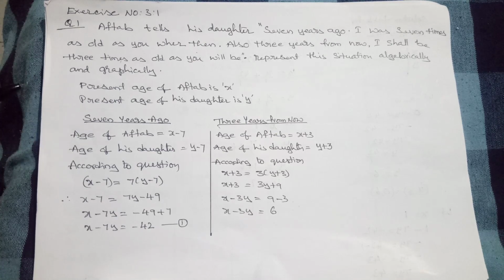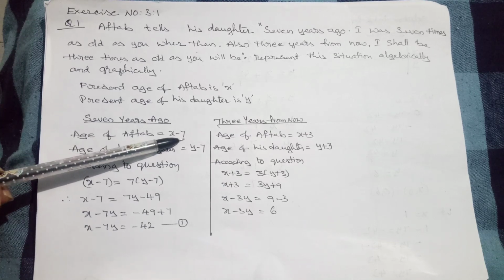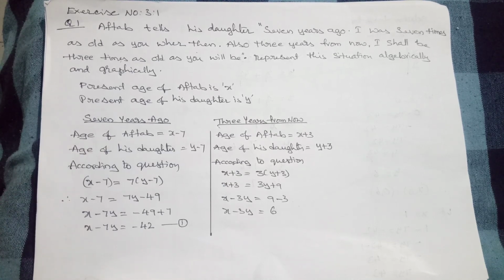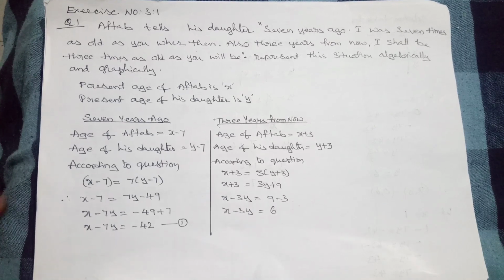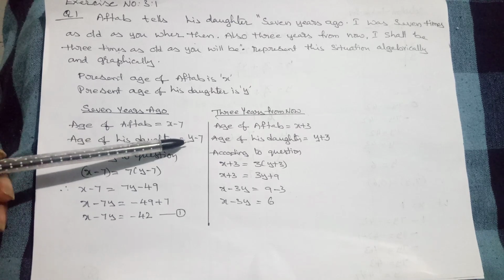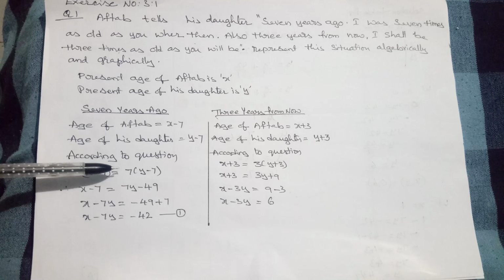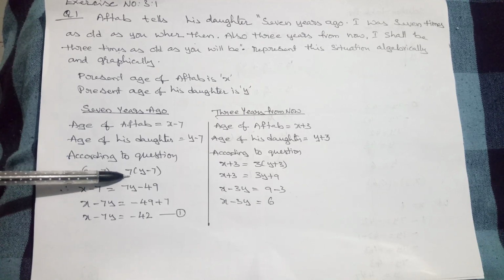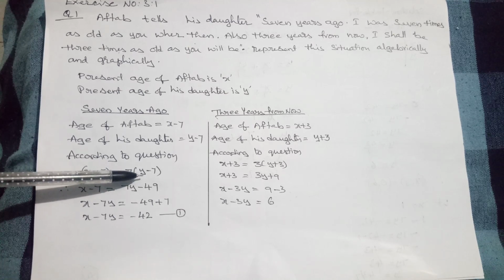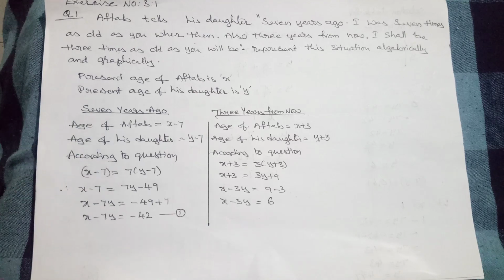Now 7 years ago, obviously the age of Aftab is X minus 7. 7 years ago, everyone will be 7 years less than the present age. Now the age of his daughter is Y minus 7. According to the question, father's age is 7 times his daughter's age, so we multiply by 7.